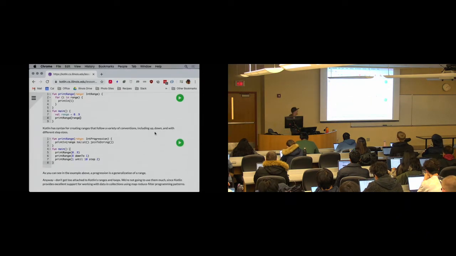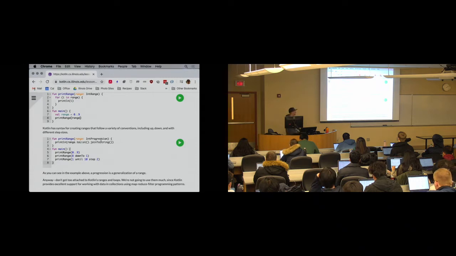There is, and again, if it brings you a lot of joy to write various types of strange for loops that start in weird places and end in weird places and have weird step sizes, you can do that, right? And this is kind of the syntax for it. There's more where this came from, but this is 8 down to 1, and it can change the step size. These produce something that's a little bit different.